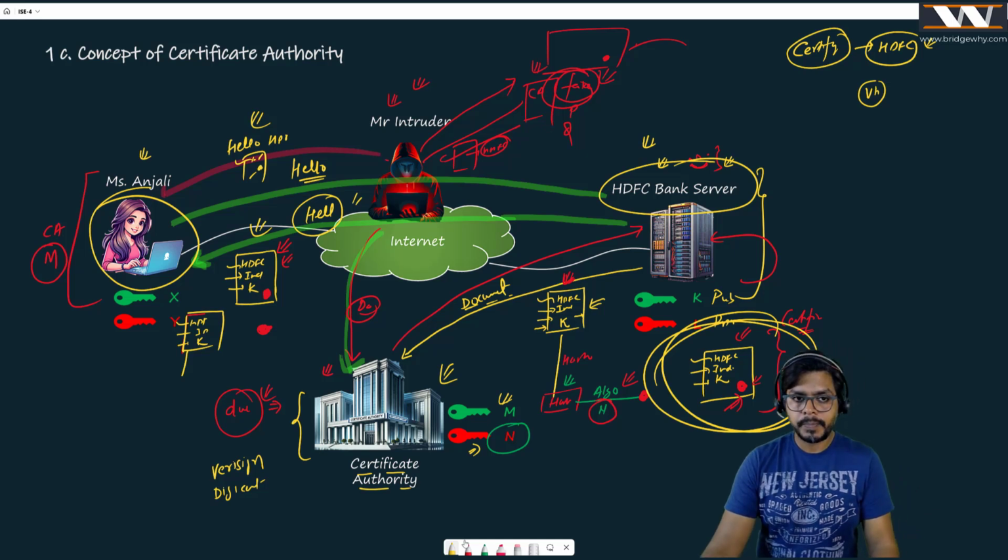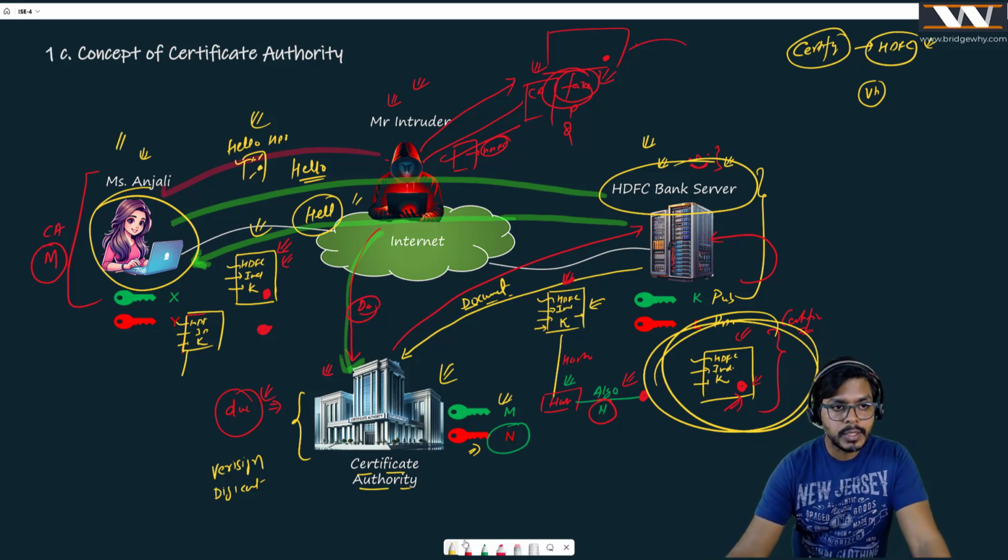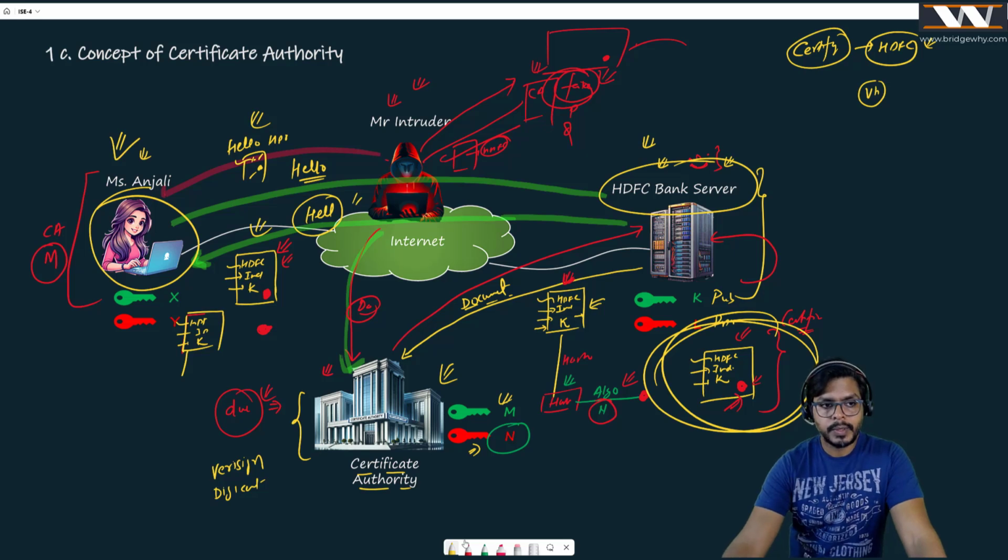But here's the problem. Anjali is not going to have the public key of this fake certificate. And you must be thinking, why, Mr. Vishnu? Anybody has the public key. Suppose QP is the public key of the fake certificate authority. But believe me, it is up to Anjali whom she wants to believe.